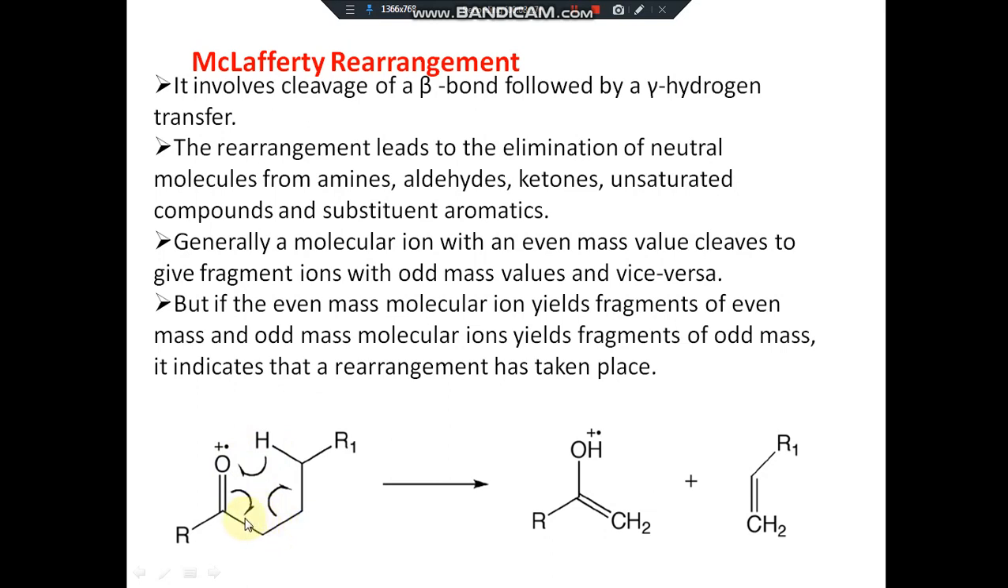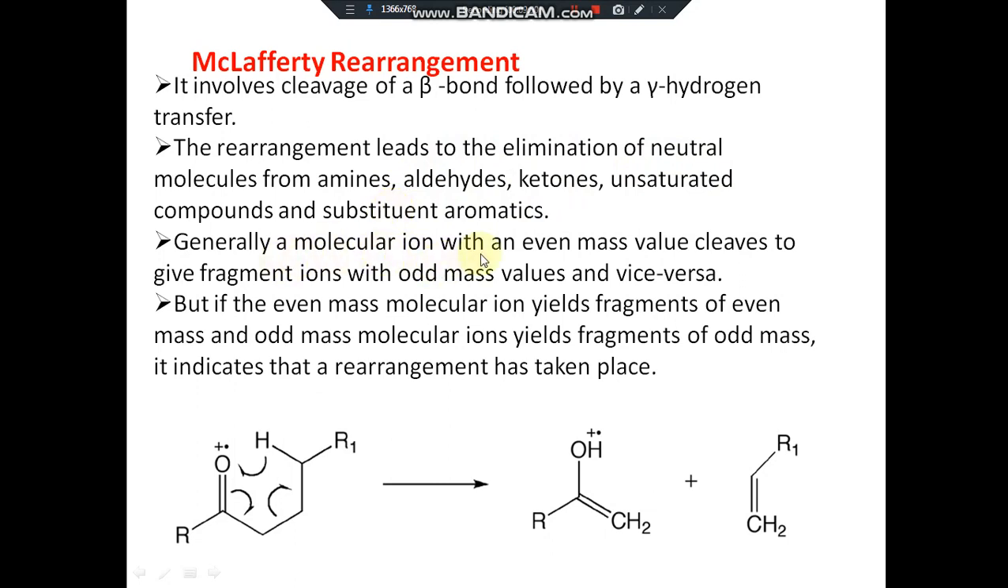This is the alpha bond to the C=O. This is the beta bond, and this gets cleaved. So the McLafferty rearrangement involves cleavage of the beta bond followed by the transfer of hydrogen to electronegative atoms such as oxygen. The rearrangement leads to elimination of neutral molecules from these kinds of molecules.